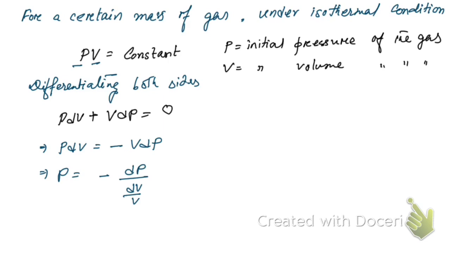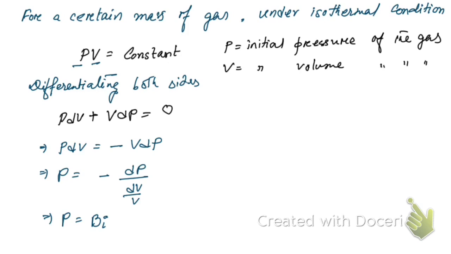Now according to the definition of bulk modulus, if you remember, stress is F by A, divided by change in volume by original volume. F by A is nothing but pressure, here dP. So we can say this is nothing but the bulk modulus of the gas in isothermal condition. Let me take this as equation number 2.